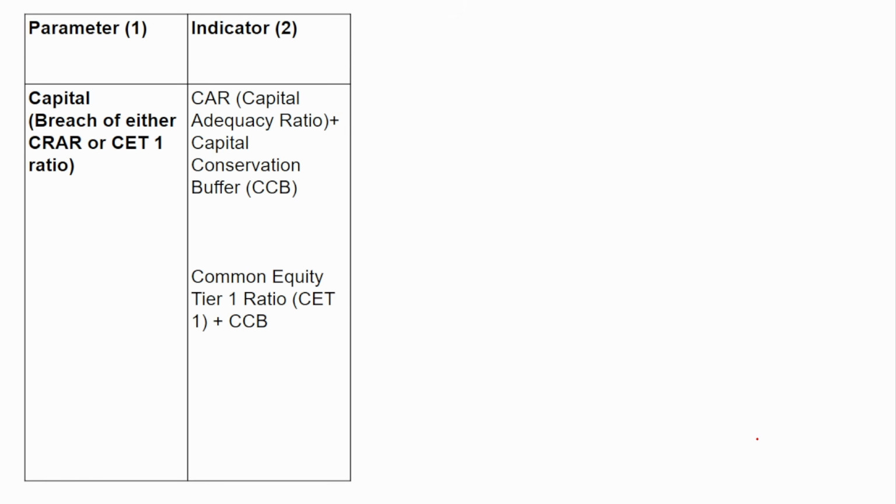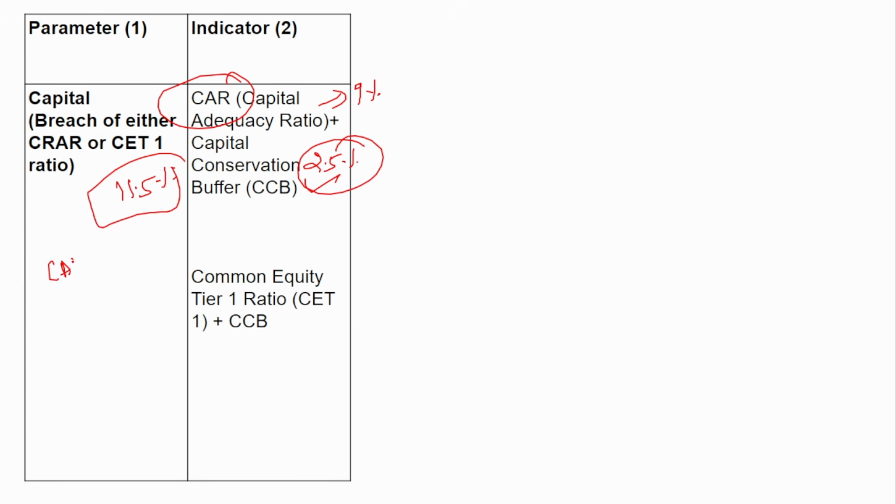Now, let's check the first parameter. Capital, I told you, right? 2 things are seen. One is the capital adequacy ratio. Here, the CCB is also included. CCB is what? Capital conservation buffer. Banks have to maintain a capital conservation buffer of 2.5% and capital adequacy ratio of 9%. So when you add, how much does it come to? 11.5%, right? So here, if you see, capital adequacy ratio is 9% and capital conservation buffer is 2.5%.